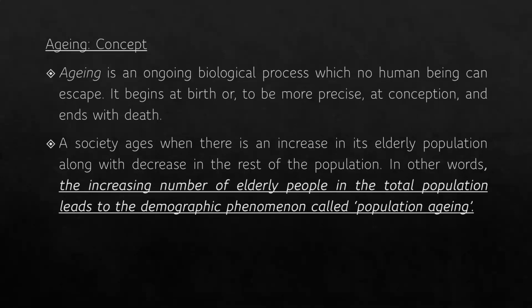Now, as society ages, there is an increase in its elderly population, along with a decrease in the rest of the population. Rest of the population here would mean the young population as well as the adult population below, of course, 60 years of age or 65 years of age. The term is different in different countries. In some countries, aged population is considered those people who are 65 years and above, and in some countries, 60 years and above are considered as aged population. But that is technically. In general, it means people who are elderly, people who are old.